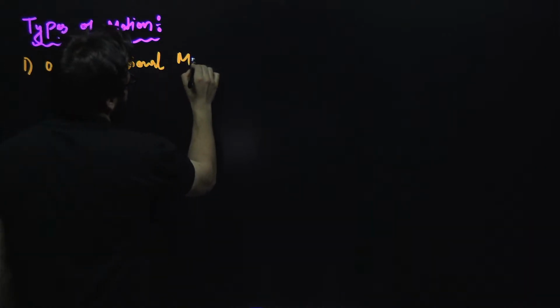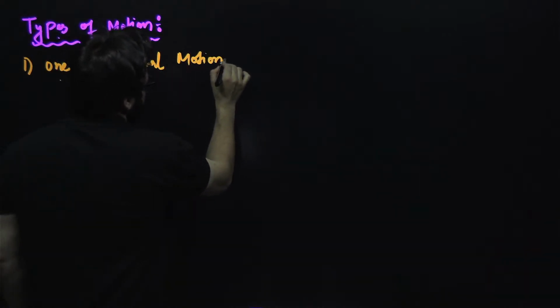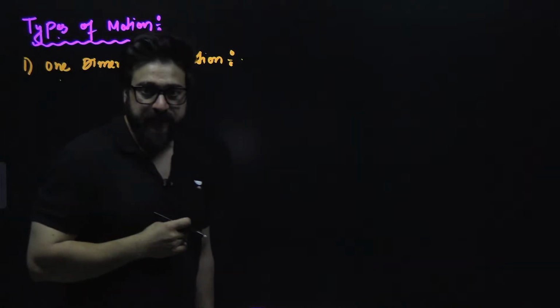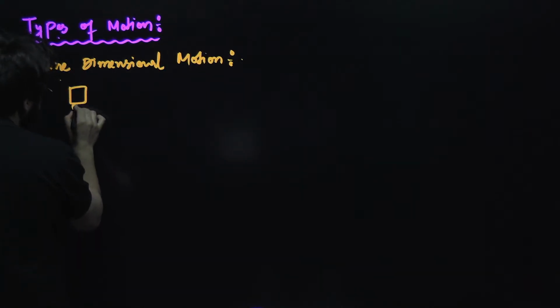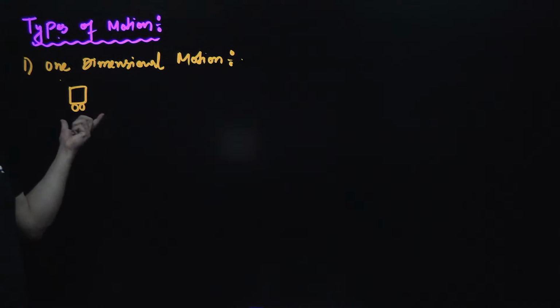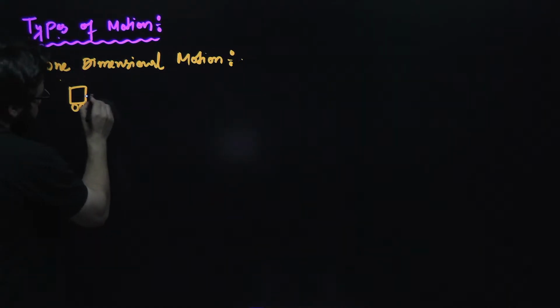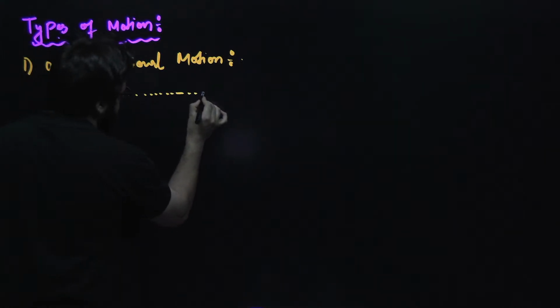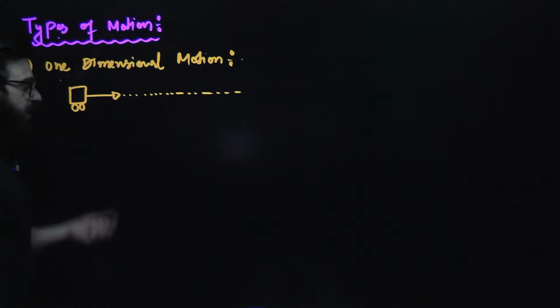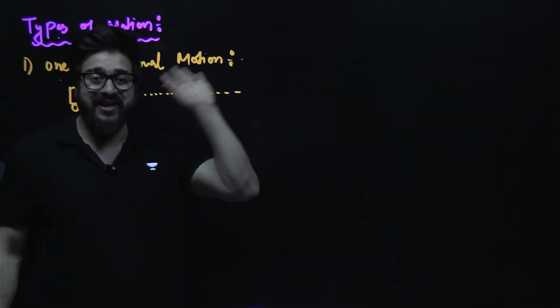One-dimensional motion. Sir, what is one-dimensional motion? Understand very carefully. Let's suppose, my dear friends, I have a car in front of me, and this car is moving in the forward direction, horizontally in a straight line.